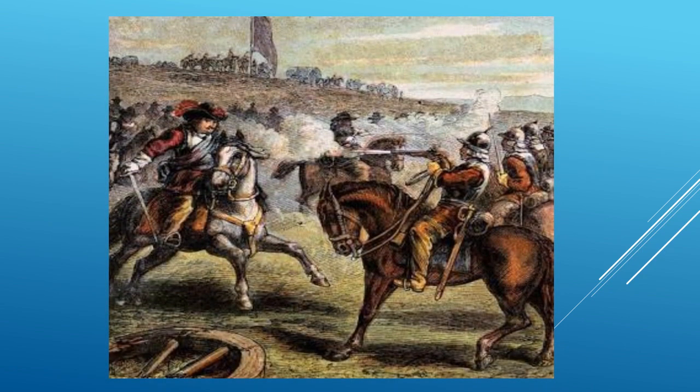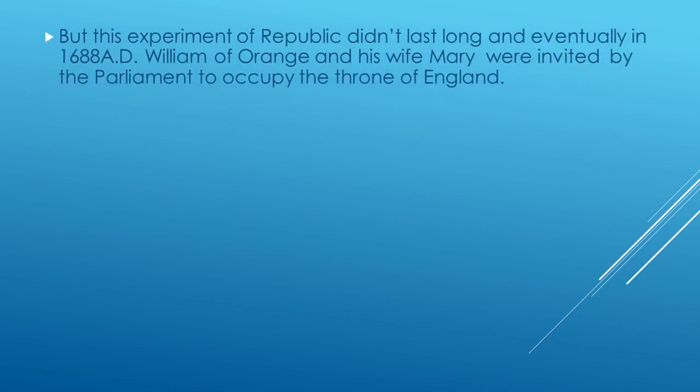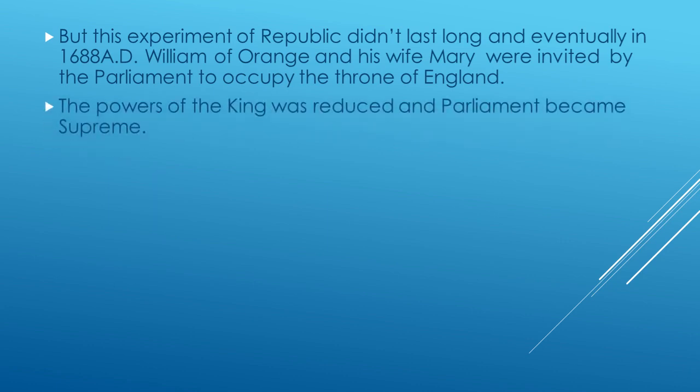One of the images of the civil war between the king and the parliament of the British. But this experiment of republic didn't last long, and eventually in 1688 William of Orange and his wife Mary were invited by the parliament to occupy the throne of England. So when this experiment of republic failed, William of Orange and his wife Mary were invited by the parliament to occupy the throne of England. The powers of the king were reduced and parliament became supreme.